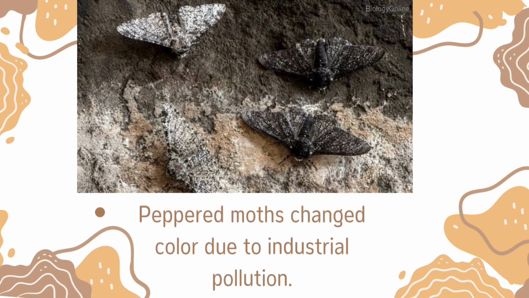A well-known example of natural selection is the peppered moth. Before the Industrial Revolution, light-colored moths blended with trees. When soot darkened trees, darker moths survived better. This shift in population shows how environmental change drives evolution.